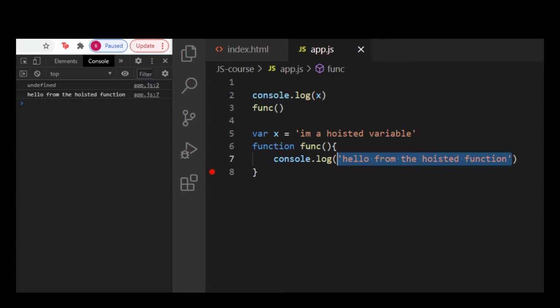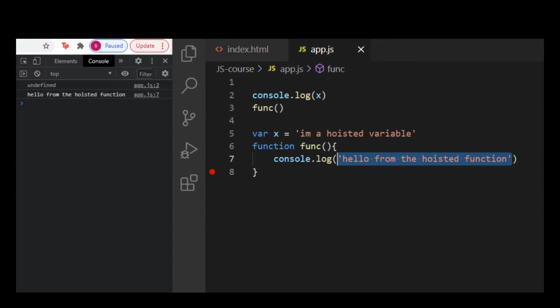Now you might be wondering, what did I mean by the variable got hoisted, because clearly it did not. It logged to the console as undefined. But in actual fact of the matter, none of them actually got hoisted. The function didn't get hoisted, nor did the variable. The only difference is the variable got assigned the value of undefined in the creation phase, whereas the function got a reference in the creation phase.